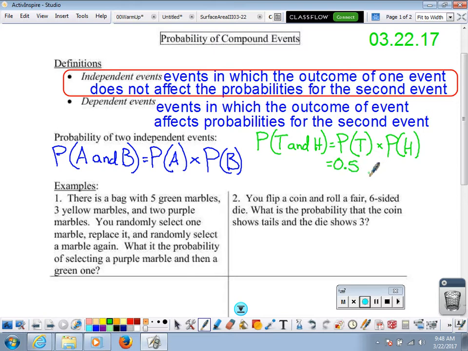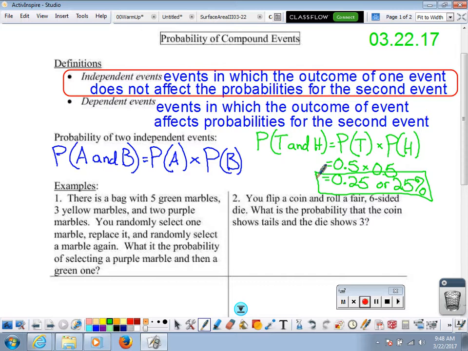And the probability of it showing heads on the second flip would be, again, 0.5. I'll multiply those together, and the probability of it showing tails the first time and heads the second time is 0.25, or 25%. Okay? Now that was a real simple one.